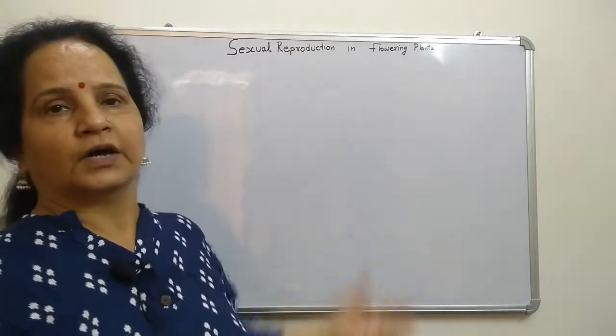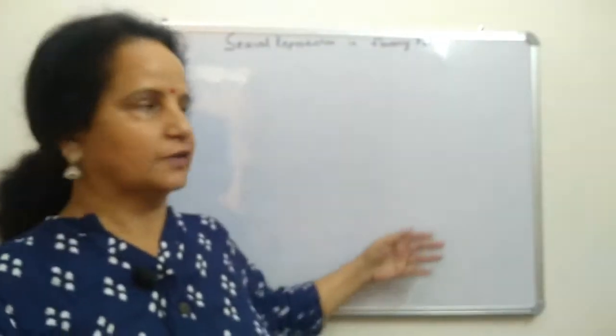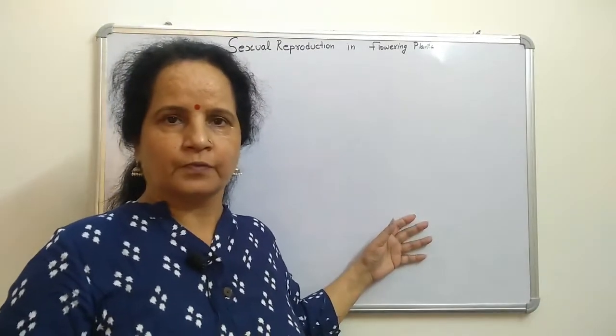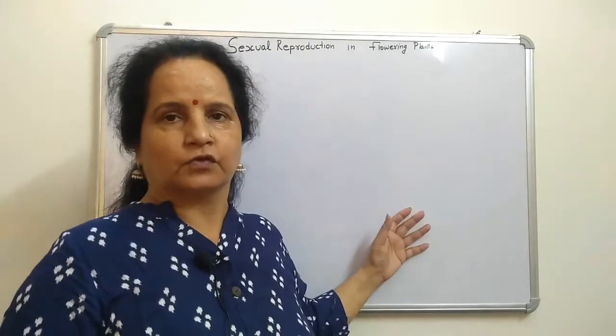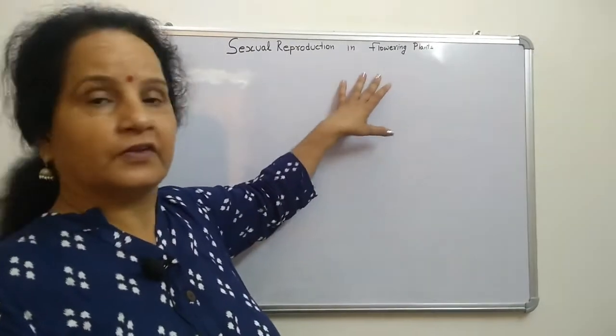Now, first of all, I would like to say one thing. You must carry with you the NCERT book, class 12th bio, and a rough notebook with pen and pencil. As you know, sometimes important points are there. In the CBSE board, the question paper is framed in that way. Any very small sentence can have questions framed from it. So please take care whenever I say to mark a line in the NCERT book, and you have to mark it. Sometimes you feel that some important points are not given in your book. You can note them down in your notebook or with a pencil in your book also. So please take care, and then you will just concentrate.